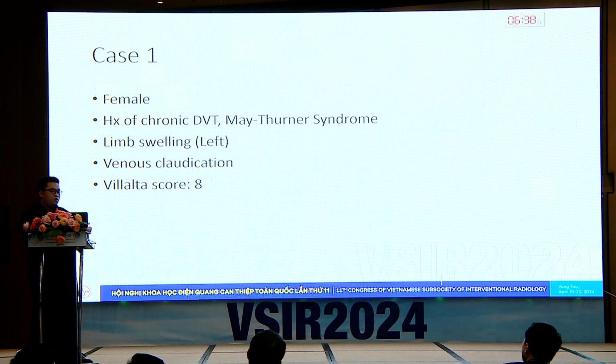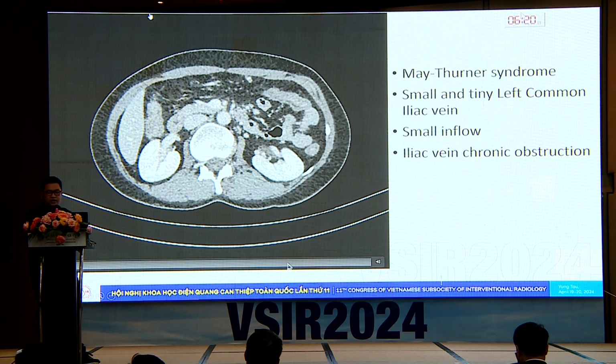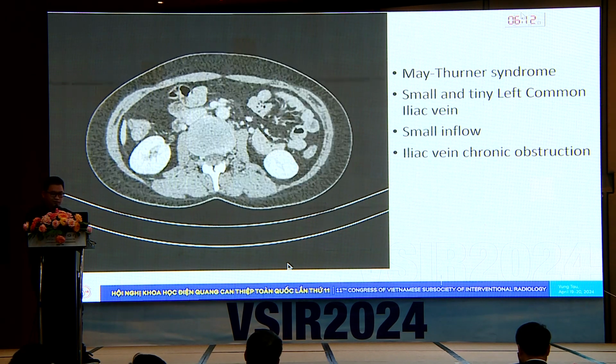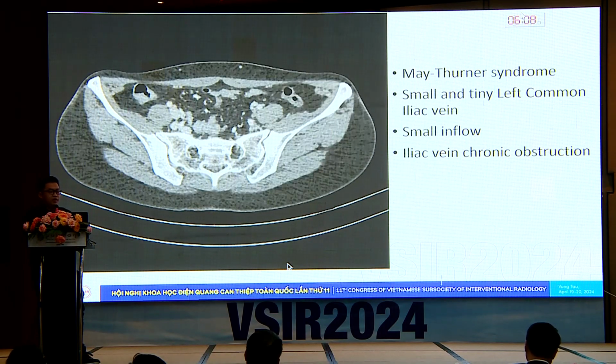The first case was a female patient with a history of chronic DVT and mitral syndrome. She came to us with limb swelling and venous claudication. Her Villalta score at the beginning was 8 points. On the CT, you can see the mitral syndrome, the small and tiny left common iliac vein, the small inflow, and chronic iliac vein obstruction. The video doesn't work here. You can see it here: this is the mitral syndrome, small and tiny left common iliac vein.